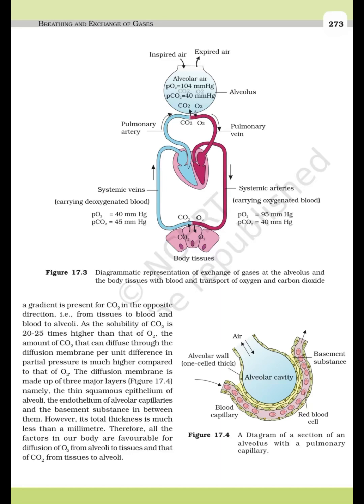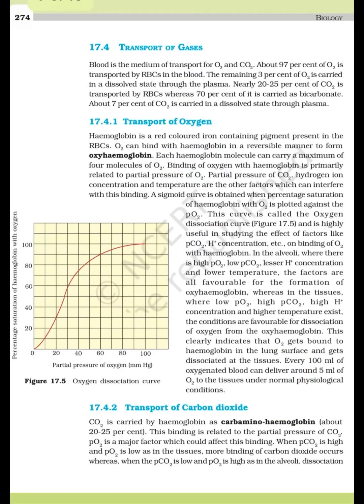Figure 17.3 is a diagrammatic representation of exchange of gases at the alveolus and the body tissues with blood, and transport of oxygen and carbon dioxide. Figure 17.4 is a diagram of a section of an alveolus with a pulmonary capillary.